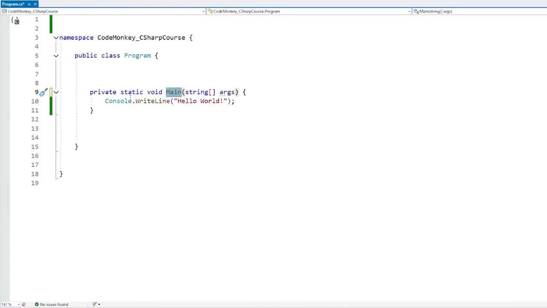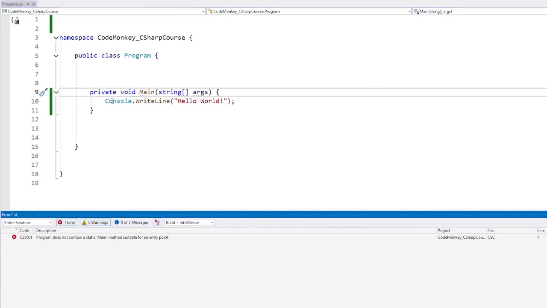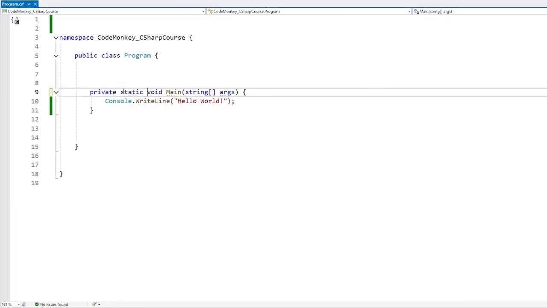Then another very important requirement is that it has to be static. You cannot make this non-static. If we do, yep, there you go, same error again. Main has to be a static function, and that makes perfect sense. The reason it has to be static is because when the program first starts, at that beginning you have no objects. There are no instances of anything. So you can't start by calling a non-static method inside an object because no objects exist. That is why main has to be static, so that it can be called in the very beginning of the program when no object exists.